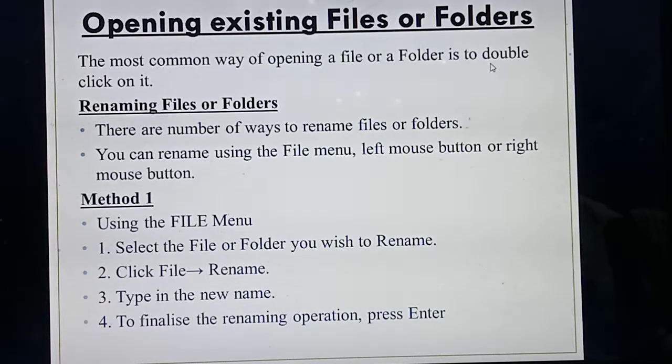You can rename the file using the file menu. The next way is using the left mouse button or right mouse button. So how many ways are there to rename the file? Two ways. What are they? Using the file menu, one method. The next method, using the left mouse button or right mouse button.